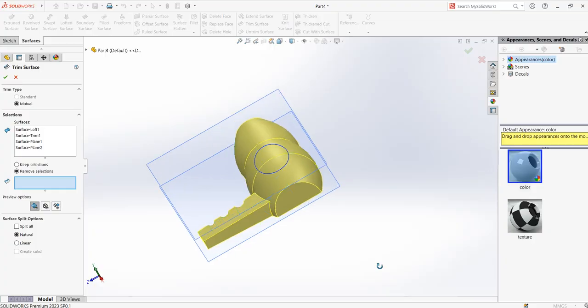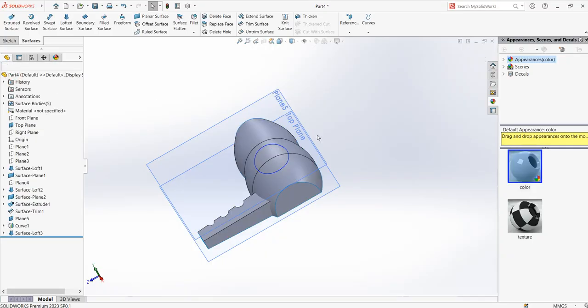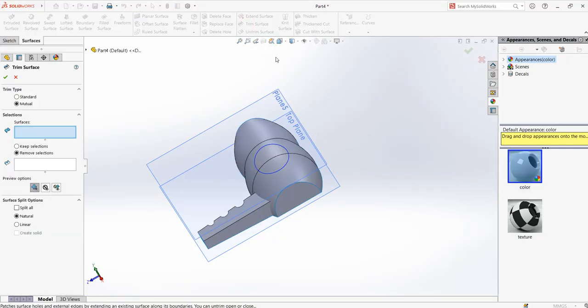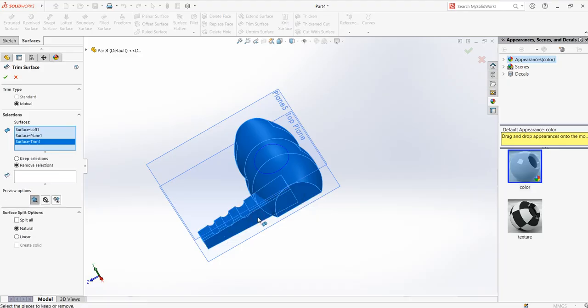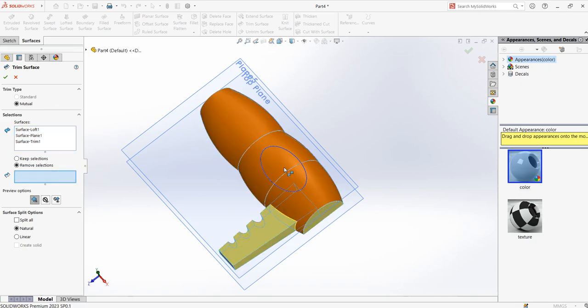Select only this. I think here there is a mistake in selection. Okay, we go back again, no problems. Select trim surface. Select the top surface, this one, this one. Yeah, that will do.